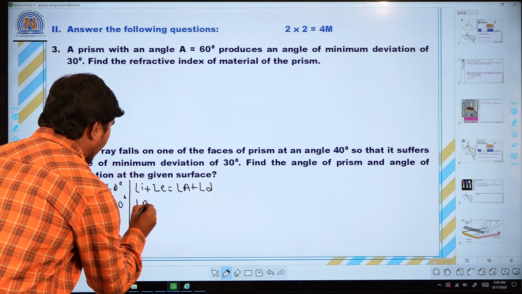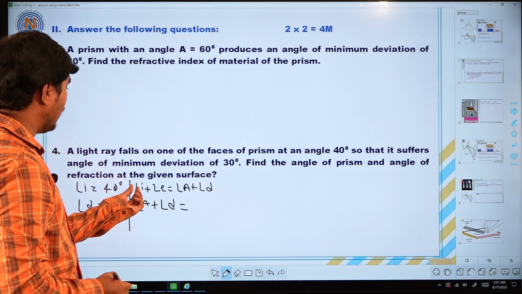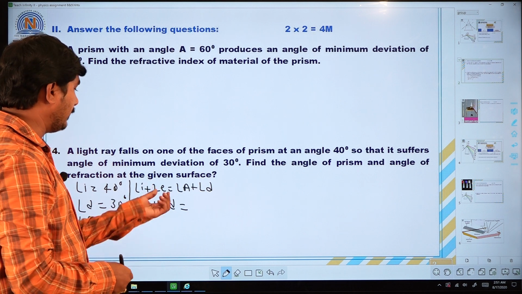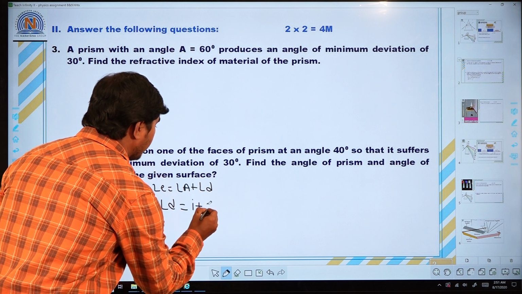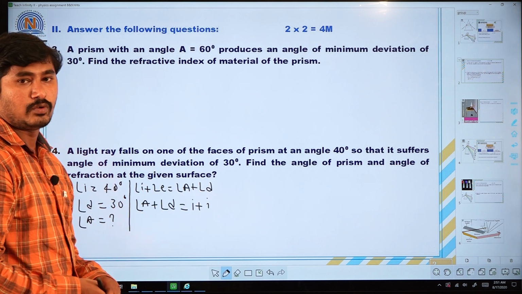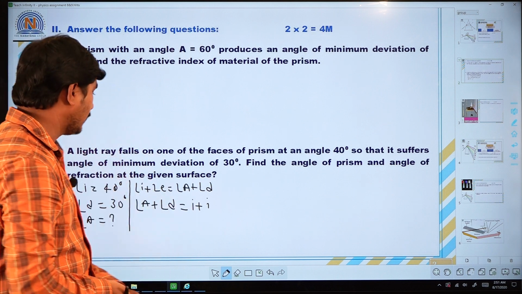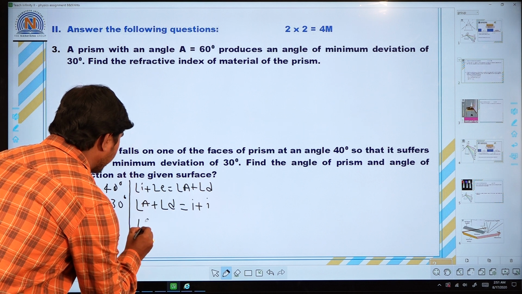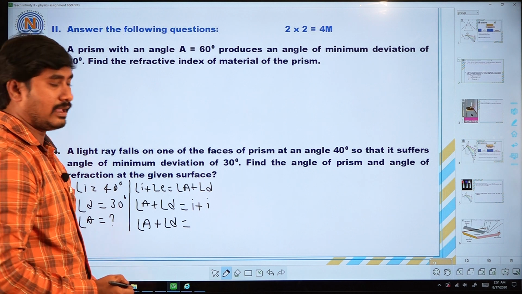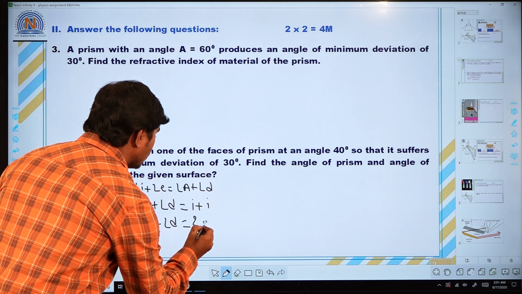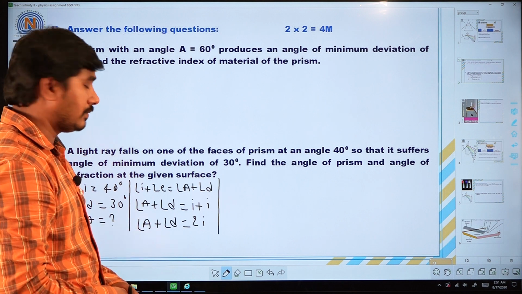Angle A plus angle D is equal to... here I and E both are equal. That is why in the E place, I have taken I only. I plus I. Why? Because angle I and angle of emergent both are equal. That is why angle A plus angle D is equal to I plus I. So, I plus I, how much here? 2I. Yes.